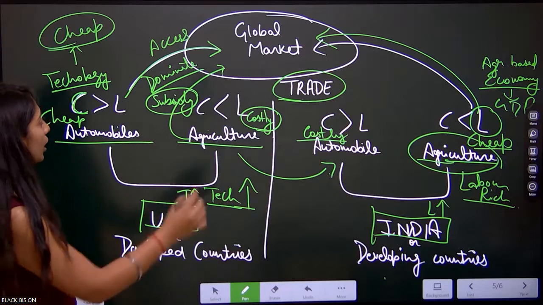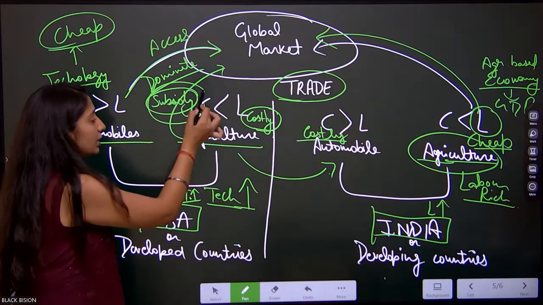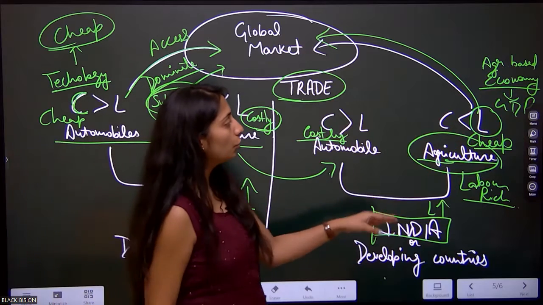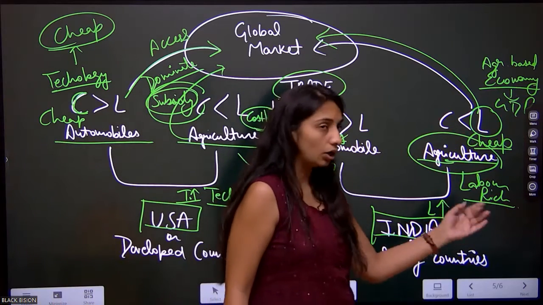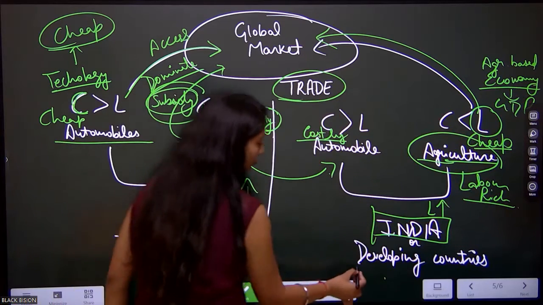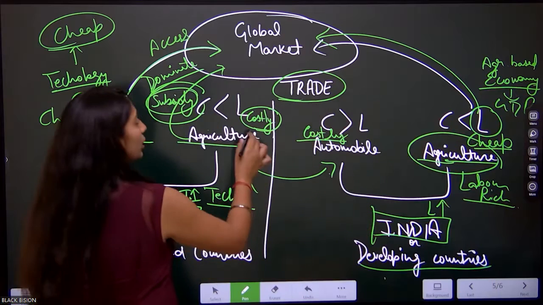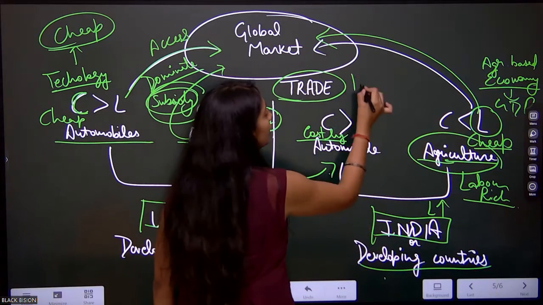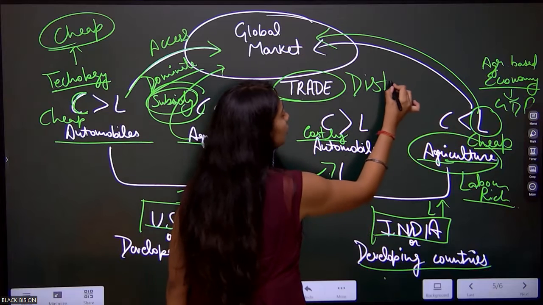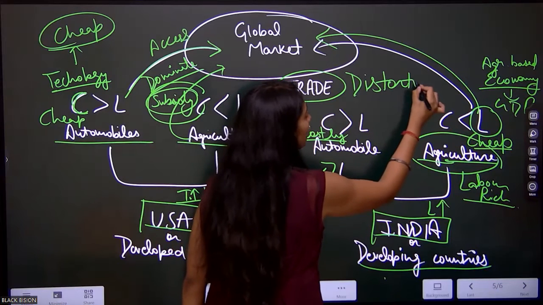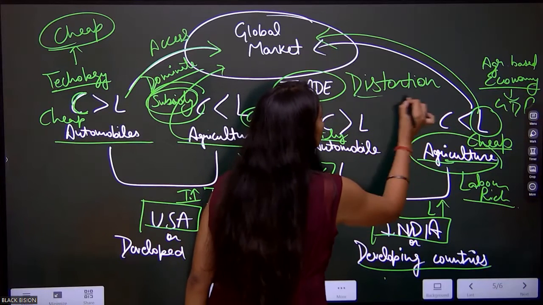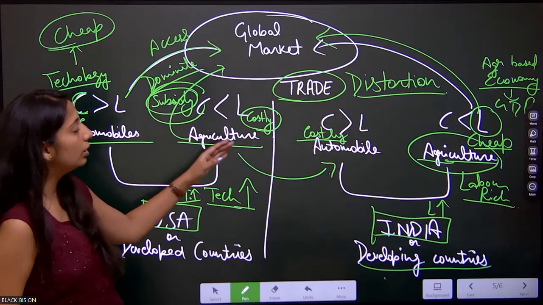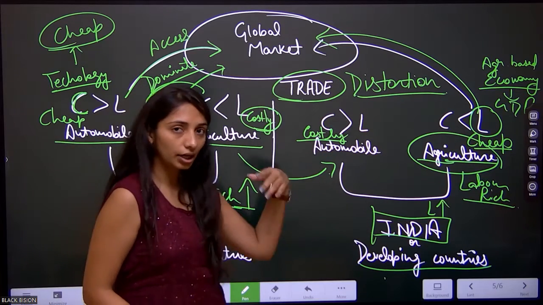So giving subsidy to its farmers by the USA is affecting the overall economy of India or any developing country. What is it doing? It is distorting the trade. It is trade distortion. So how do subsidies distort the trade?